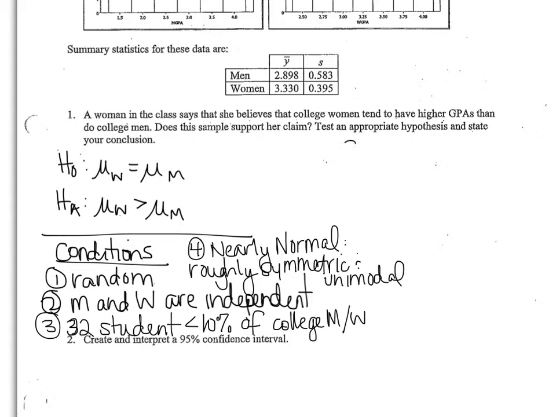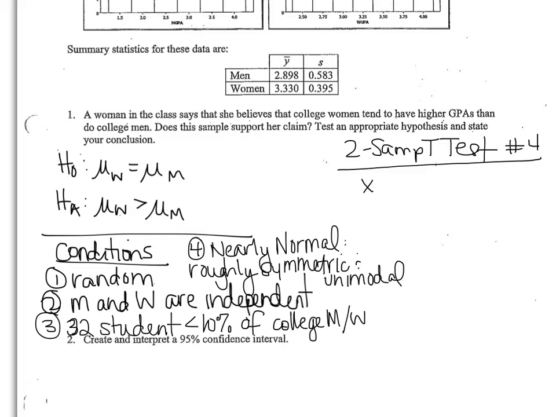So we're going to do a 2-sample t-test because I have two different groups. I'm going to go to stat test number 4. And this time I'm entering in my stats instead of data. So 2-sample t-test.